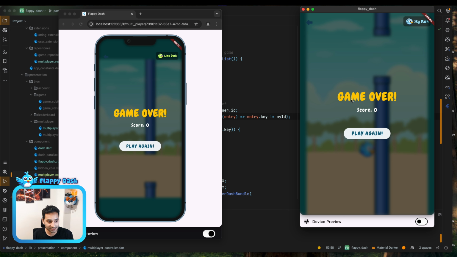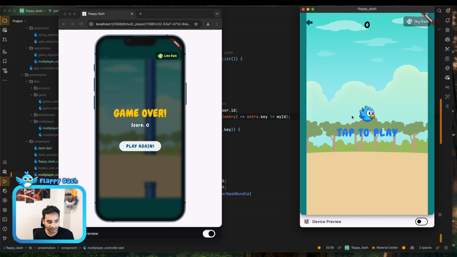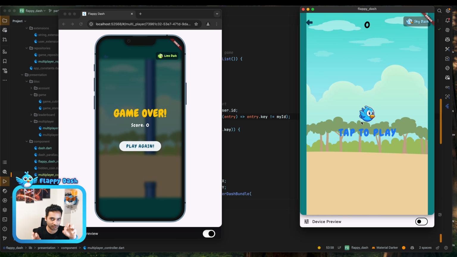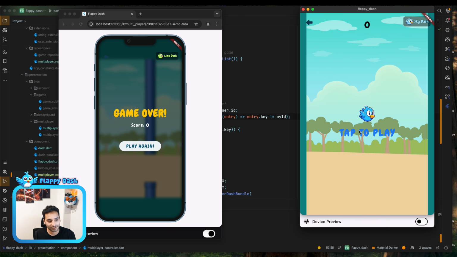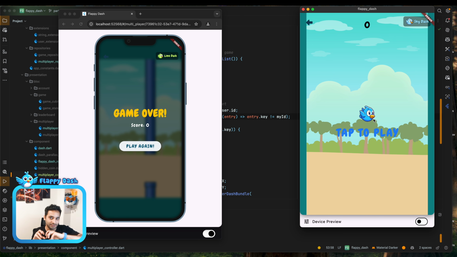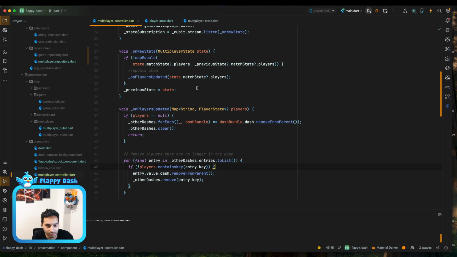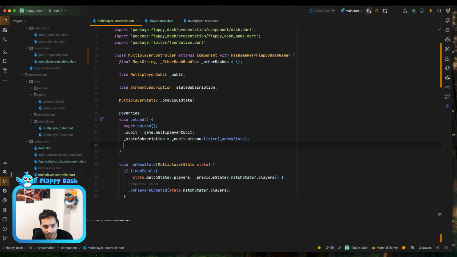For example, when this player clicks on play again, we need to move the other dash to position 0 or any other position. Or whenever the jump happens, we need to make it jump. And to do that, we need to listen to the events that we have. Yeah, here we can say